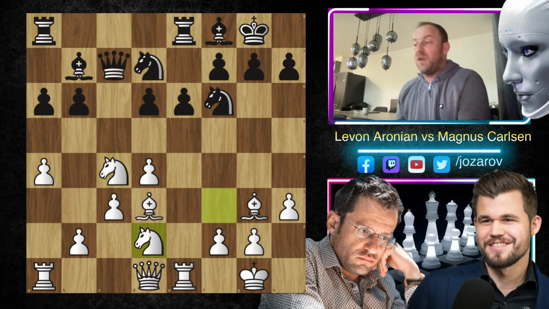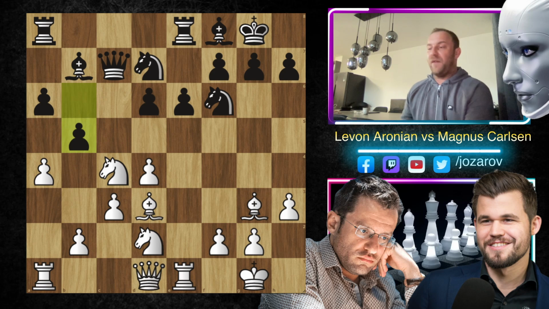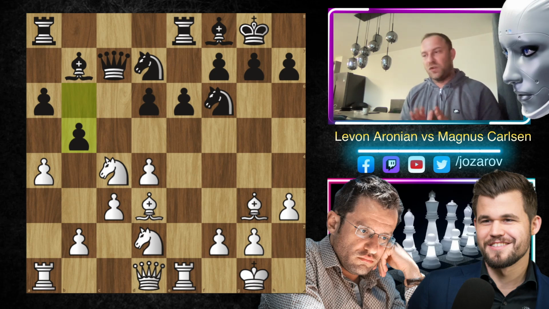And now knight to d2. Here Levon Aronian simply improves the position of this knight, and now already one of the critical moments of the game appeared, because here Magnus Carlsen tried to move b5, and I think it wasn't the best of choices here by the world champion, because as I said, our goal on the queen side is simply to play on a restriction. We shouldn't provoke some weaknesses here. We should never allow maybe here white to create some isolated pawns.